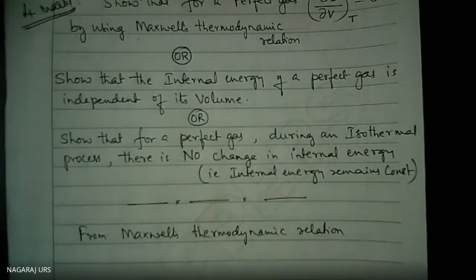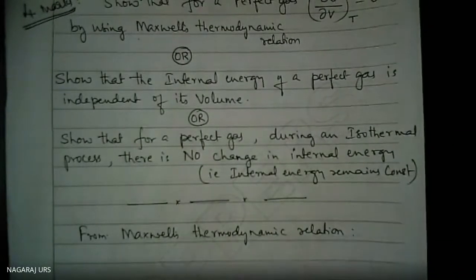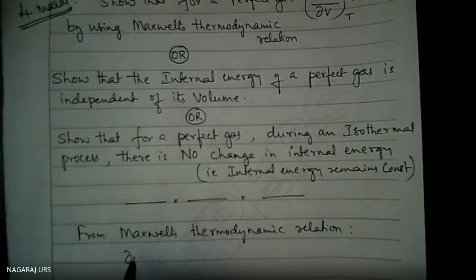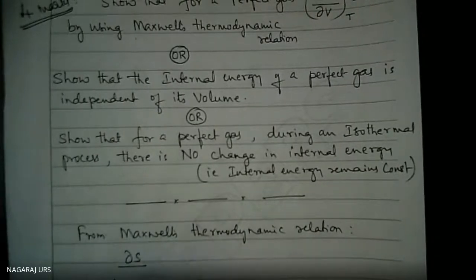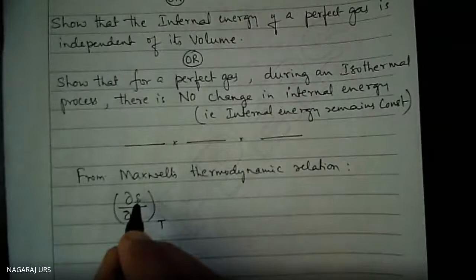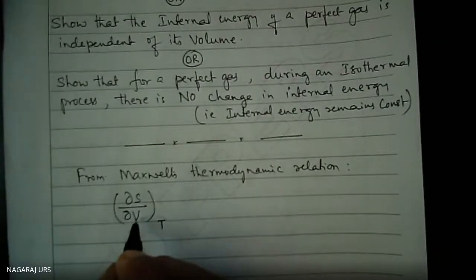Let me start with Maxwell's thermodynamic relation. The relation I am going to select is del S by del V at constant temperature. Entropy I am differentiating with respect to volume, treating temperature as a constant.